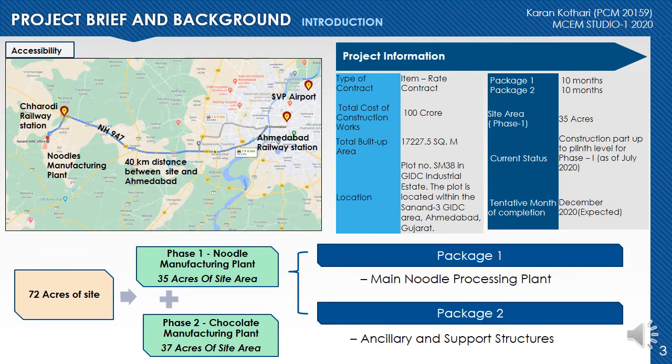It's 40 kilometers away from Ahmedabad and it is a 72-acre plot in Sanand GIDC estate which is divided into two phases, and the noodle plant is in 35 acres. Further, there are two packages, one of the main plant and one of the support structures. It is an item rate contract and the total cost of construction is 100 crores. And the total built up area is 17,227.5 square meters.